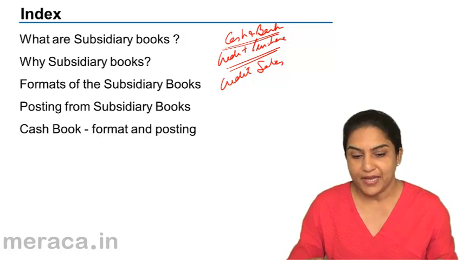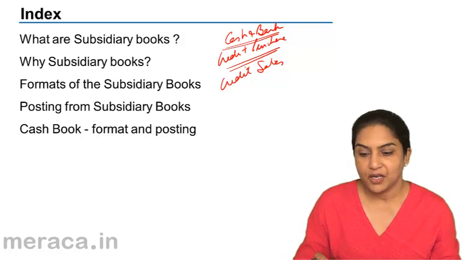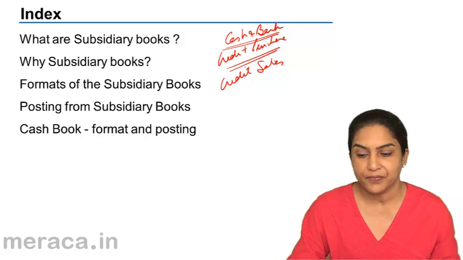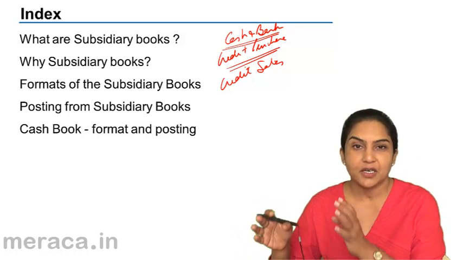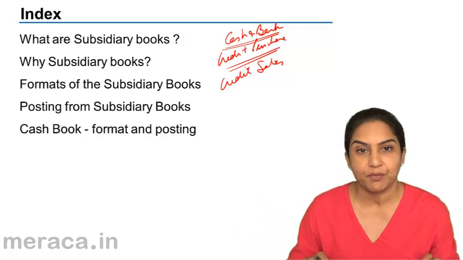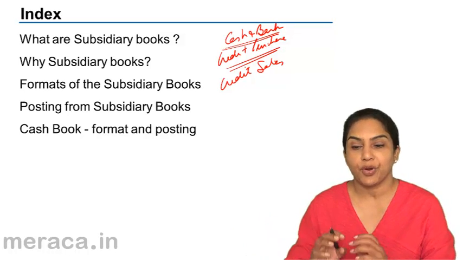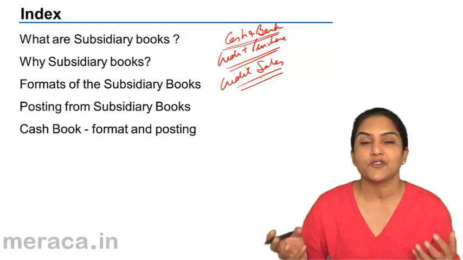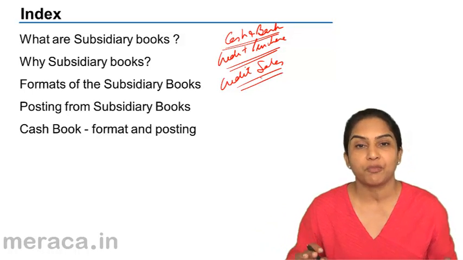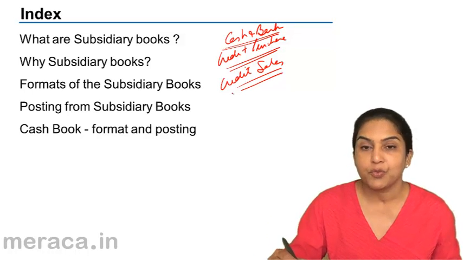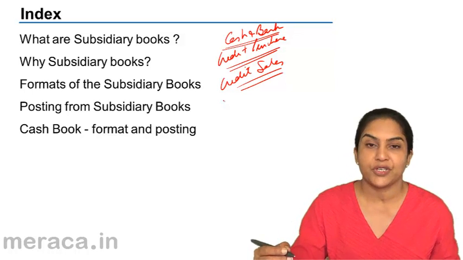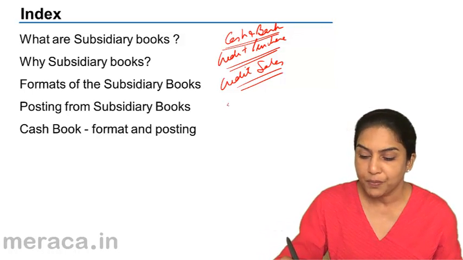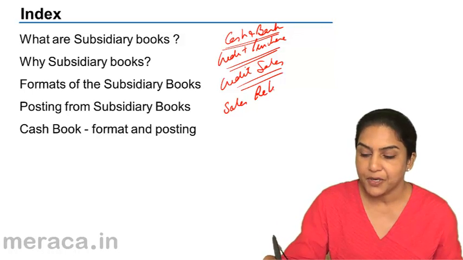So it was thought best to split the journal into, let us say, a cash book where we will record only cash and bank entries. Another book, a register, a book to record only credit purchases. A third one to record only credit sales. We have some more. You could have a lot of sales return. We could have a lot of purchase return. In that case, we would say that the other two transactions very commonly occurring would be sales return and purchase return.